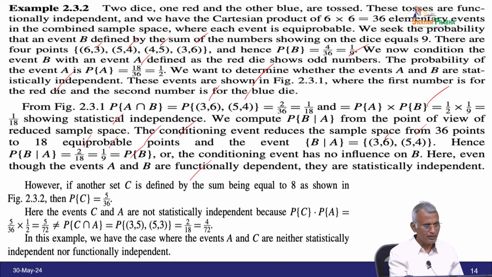in the figure, then probability of C equals 5 by 36. Therefore, the events C and A are not statistically independent, because P of C into P of A equals 5 by 36 into 1 by 2, which is equal to 5 by 72, which is not equal to probability of C intersection A. Probability of C intersection A is probability of 3,5 and 5,3, which is equal to 2 by 36, which is equal to 4 by 72. They are not equal. So in this example, the events A and C are neither statistically independent nor functionally independent.